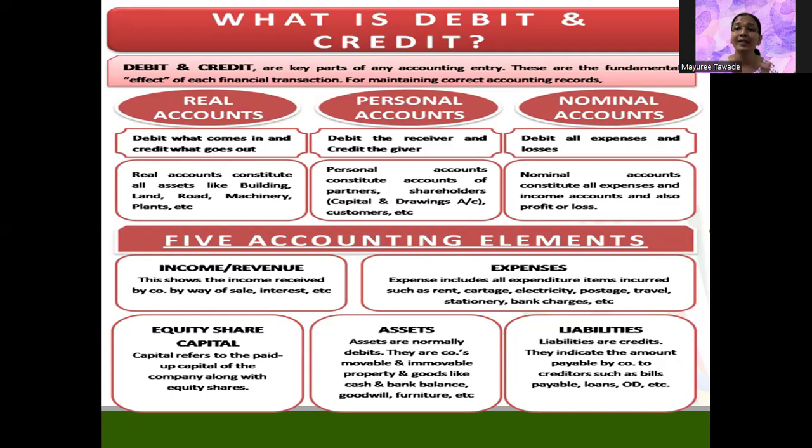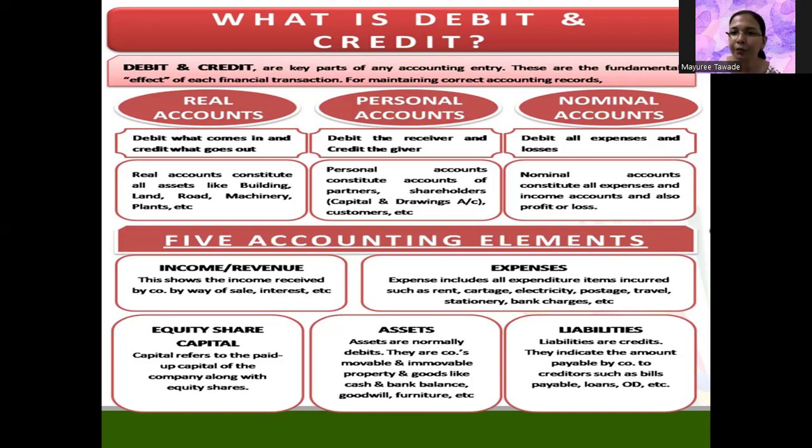Why? Because I am receiving. He is the giver. Creditor is the giver, since the rule of the personal account is credit the giver. So who is giving us the goods? It's Anand and Sons. So here is the simple transaction: debit what comes in and credit the giver. So there is a combination of personal and real account.